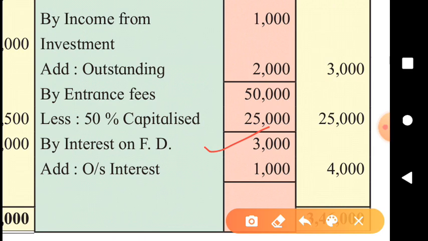8% of 50,000 is 4,000. Out of that, 3,000 we received as per the receipt side, and still 1,000 is to be received. So even if it is not received, it is outstanding, accrued actually, it will be added to the income, and total income under this head will be shown in the outer column.